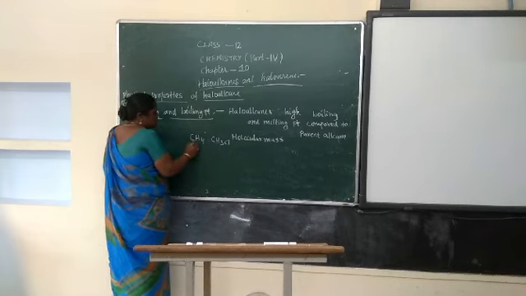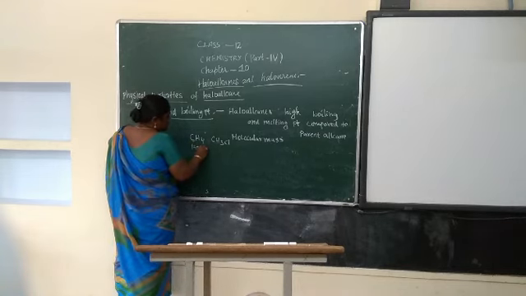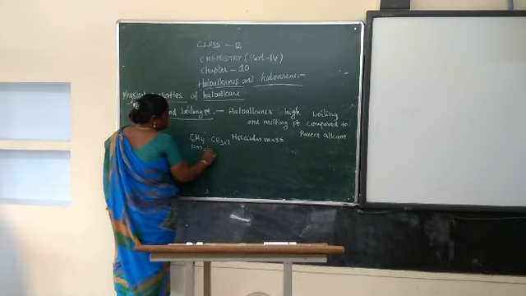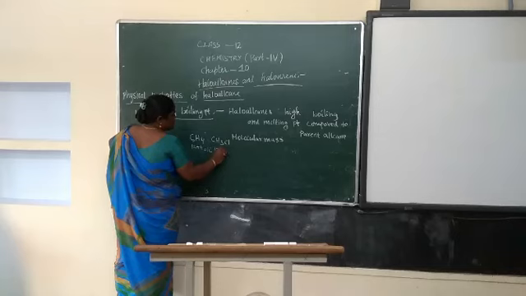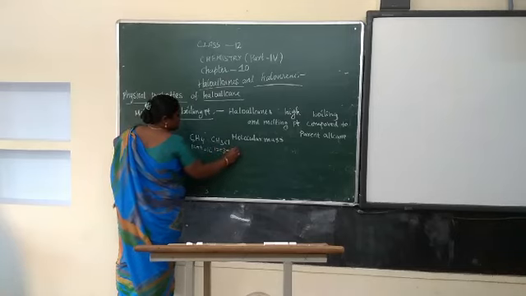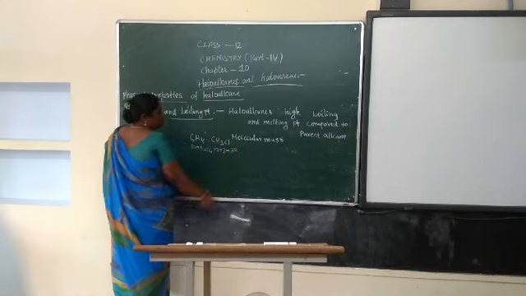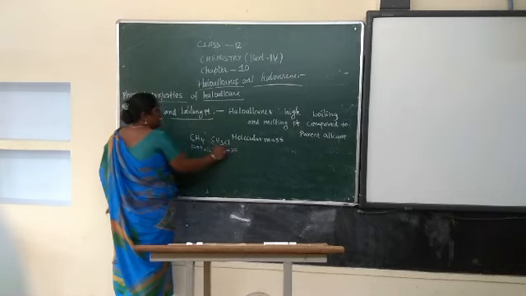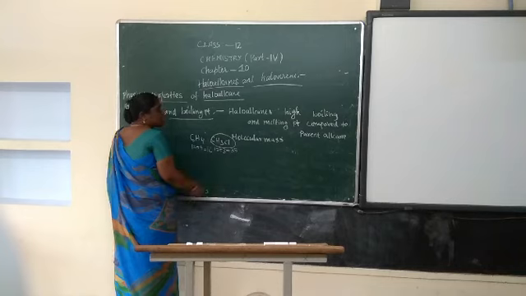See, the molecular mass of CH4 is 12 plus 4, which is equal to 16. Here it is 12 plus 3 plus 35.5. So which molecular mass is more? The haloalkane's molecular mass is more.